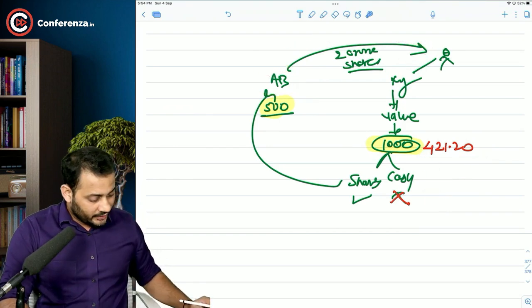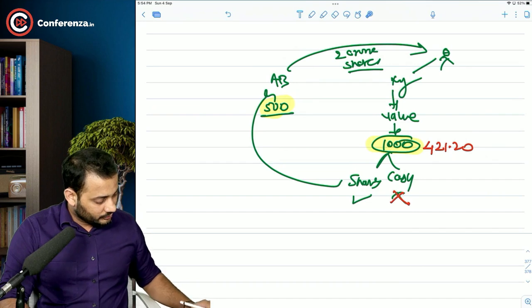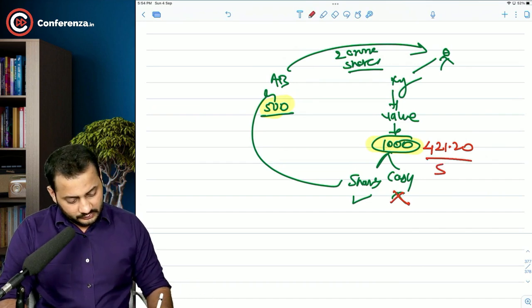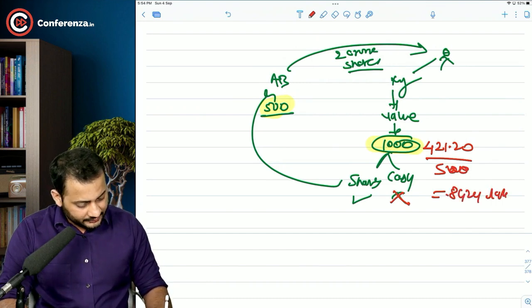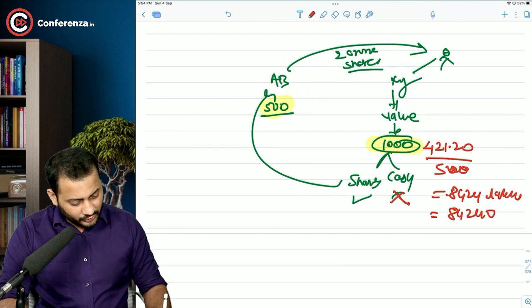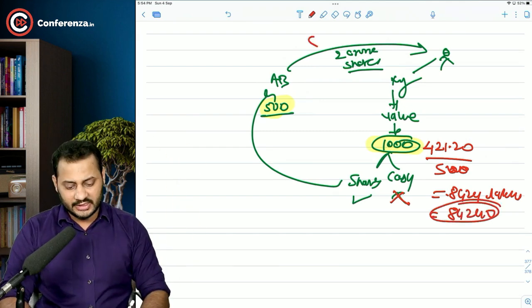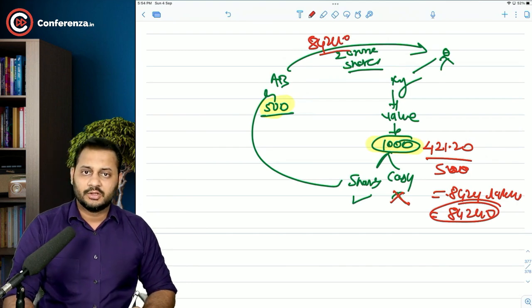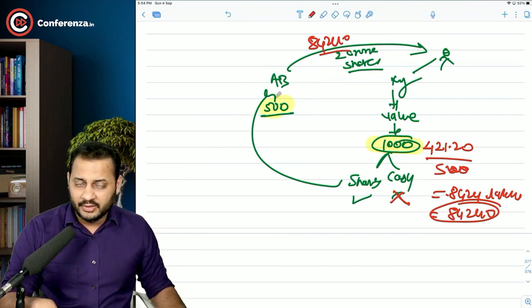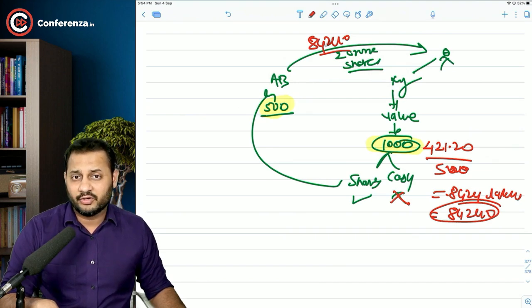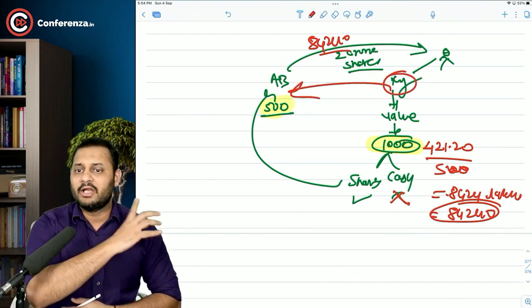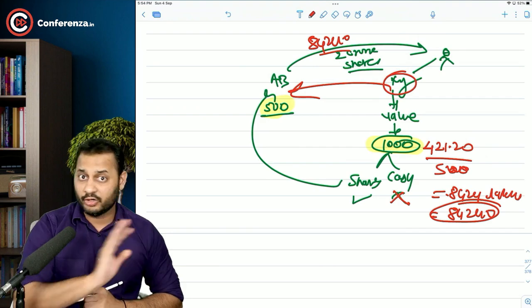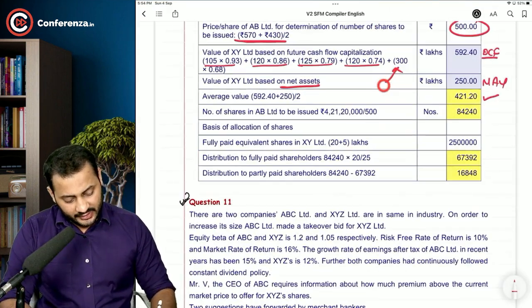So when you divide 421.20 by 500, it comes to 0.8424 lakhs. Or in another sense, 84,240 shares have to be issued to these guys, 84,240. So the moment you issue AB Limited shares to XY Limited shareholders, and that too 84,240 shares, that means this entire company is now yours. You have paid the value for that company in terms of shares, not cash. Okay, that's an easy part, 84,240, right?